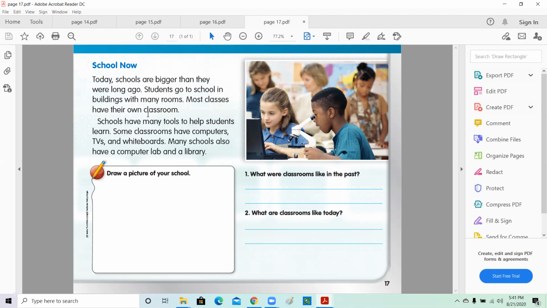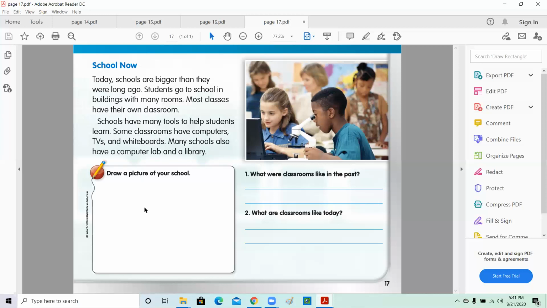Most classes have their own classroom now. Like I said, first grade will be in their own class, second grade will be in their own class. Schools have many tools to help students learn. This is what we have nowadays. Some classrooms have computers or TV or whiteboards. Many schools also have a computer lab and library. So this is our schools nowadays.